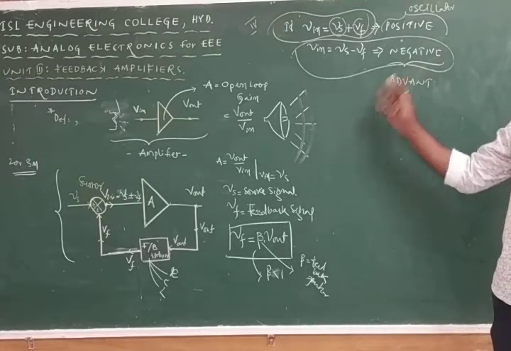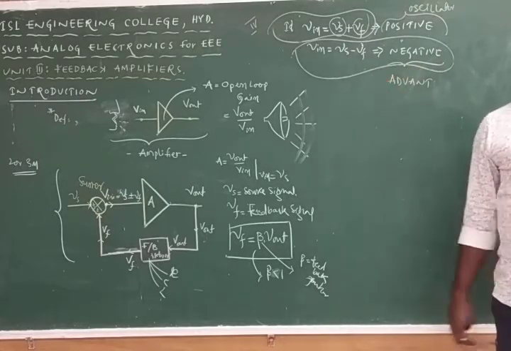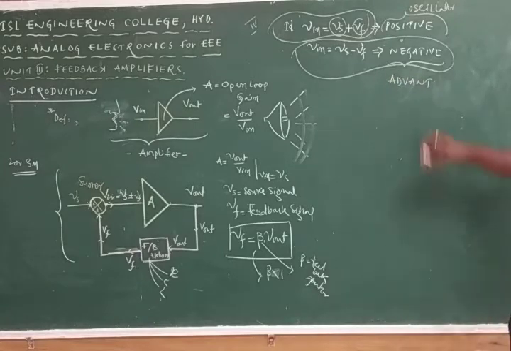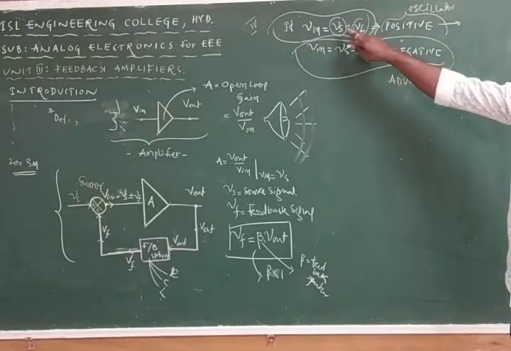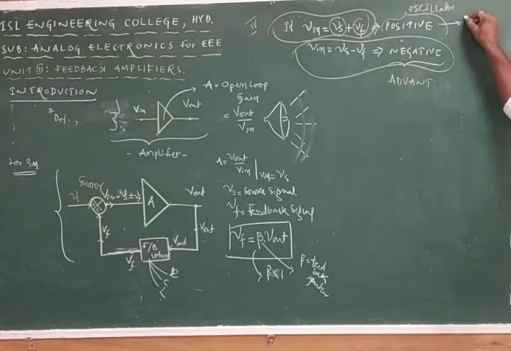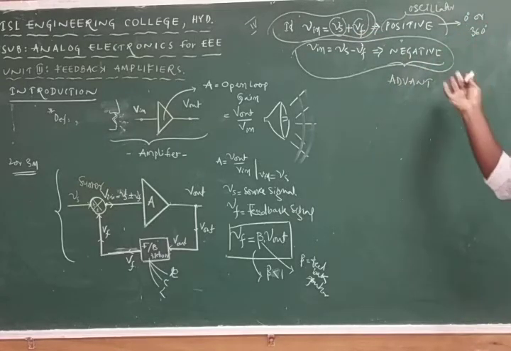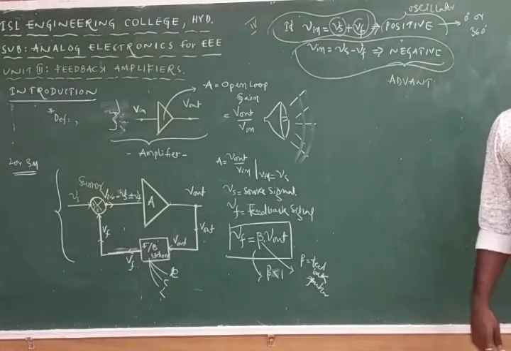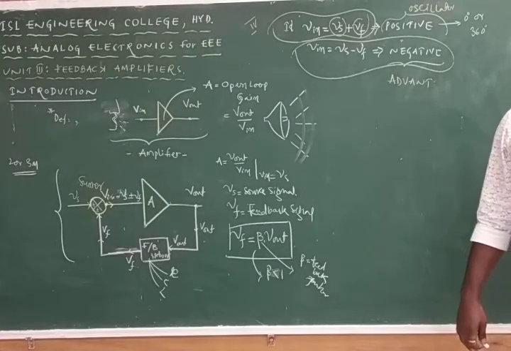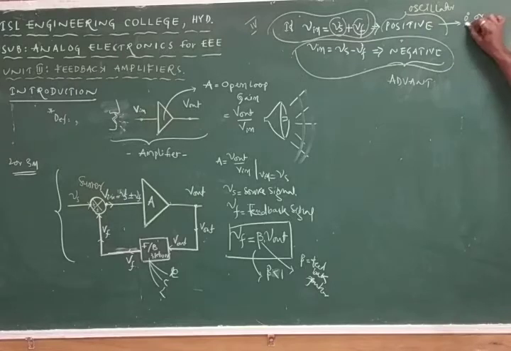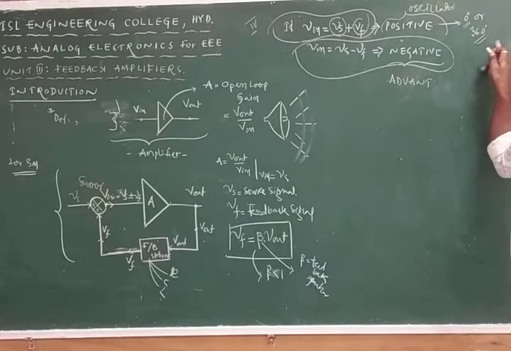In case of negative feedback, Vs and Vf are out-of-phase signals. In case of in phase, the phase difference between these two signals is either 0 degrees or 360 degrees. That means there is no phase difference between these two signals. Either both are positive or both are negative, so the phase difference must be either 0 or 360. 360 is also 0 only.